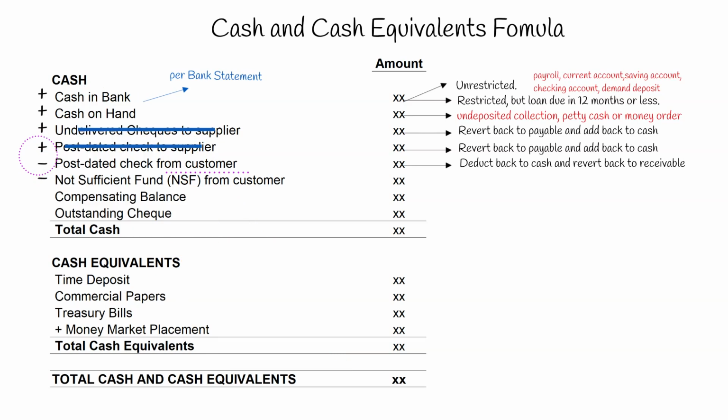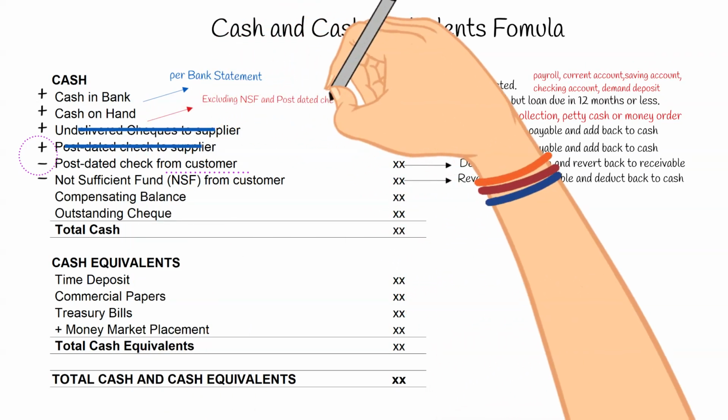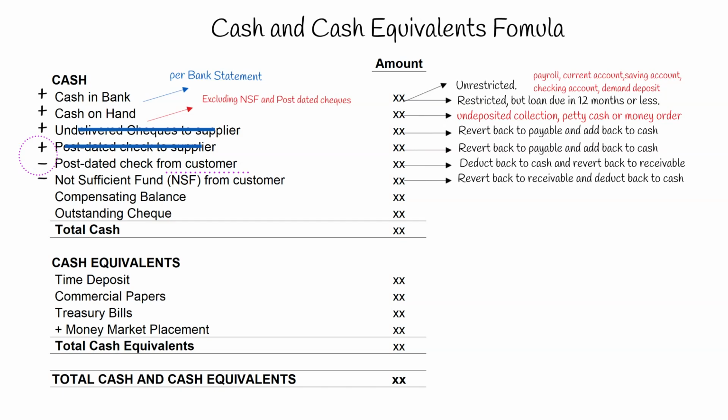Check with insufficient fund. It should be reverted back to receivable account and deducted back from the cash balance per book. If the problem says that the post-dated check and the check with insufficient fund from the customer are not yet included in the cash on hand, then both checks should be ignored. Compensating balance.